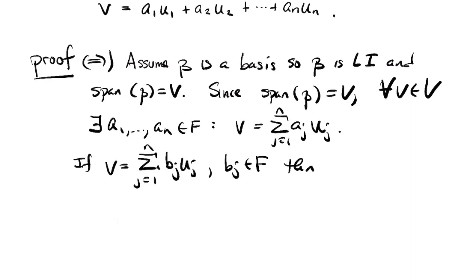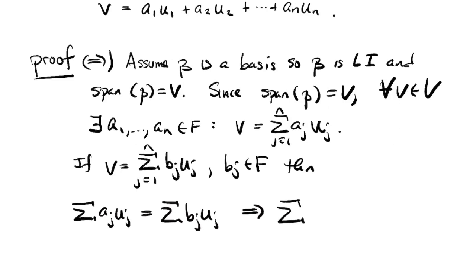So we would have the sum of the aj uj's being the same as the sum of the bj uj's. And if we subtracted those b's to one side and gathered terms, we could write that as the sum of aj minus bj times uj, and that difference would be 0.